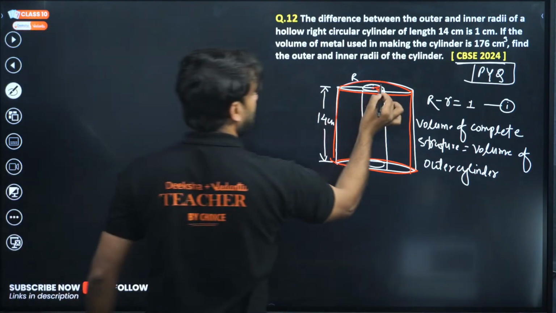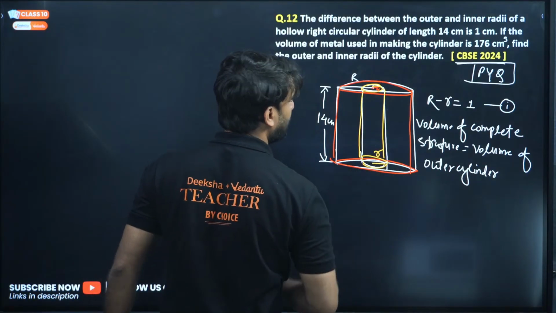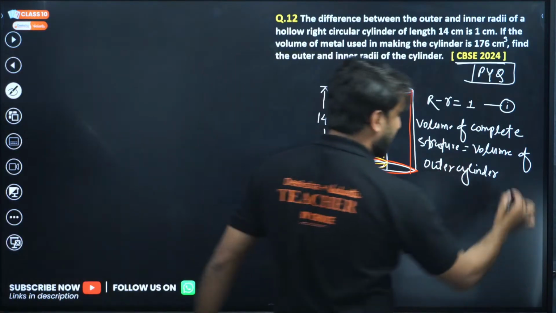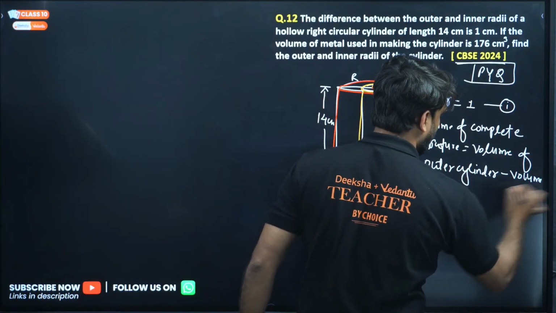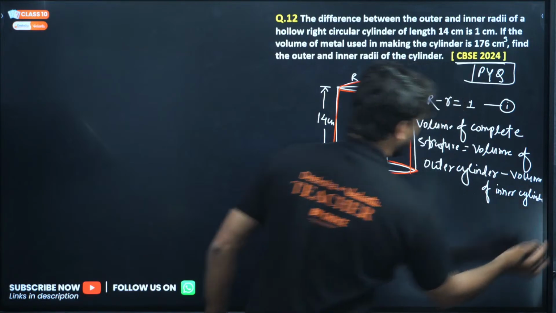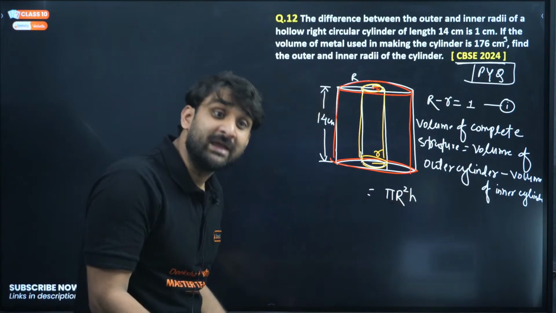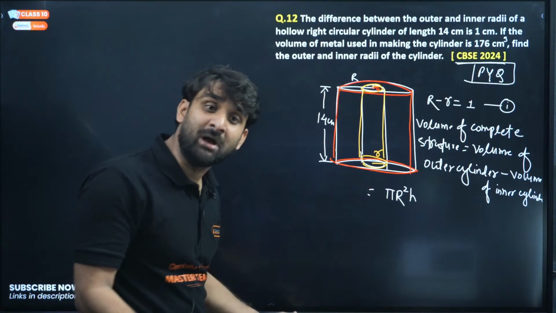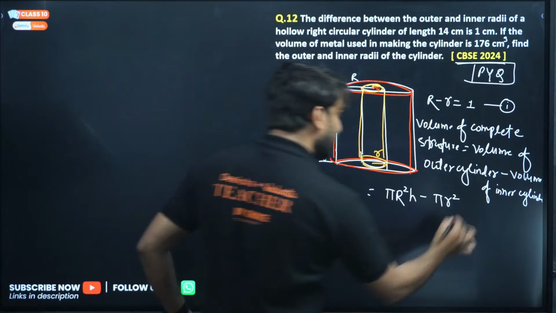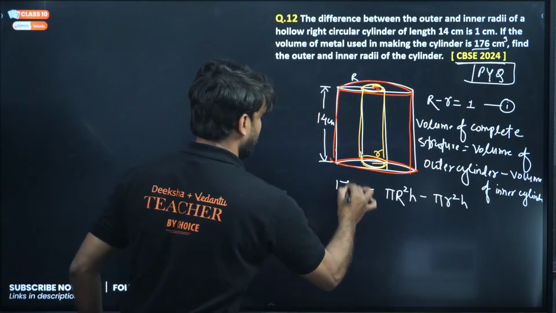Okay, this is the outer cylinder minus the inner cylinder. Let me use yellow color. This is the inner cylinder, and the radius of the inner cylinder is small r, and this is the capital R. So the volume of the outer cylinder minus the volume of the inner cylinder. The volume of the outer cylinder is pi R square h. H is the same, both cylinders have the same height. Minus pi r square h for the inner cylinder. Is it clear? And this volume is given as 176.